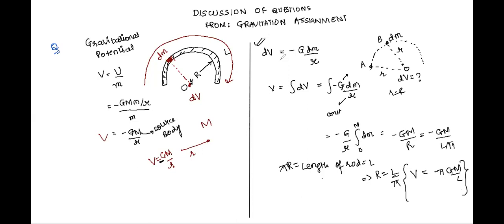We integrate dm, so that comes out to be M, capital M, and then we relate radius with the length L using the perimeter formula. Absolutely. So this is how we get the answer, that the potential due to the entire semicircle is minus GM upon L by pi, right? Or we can write this as minus pi GM by L, right?